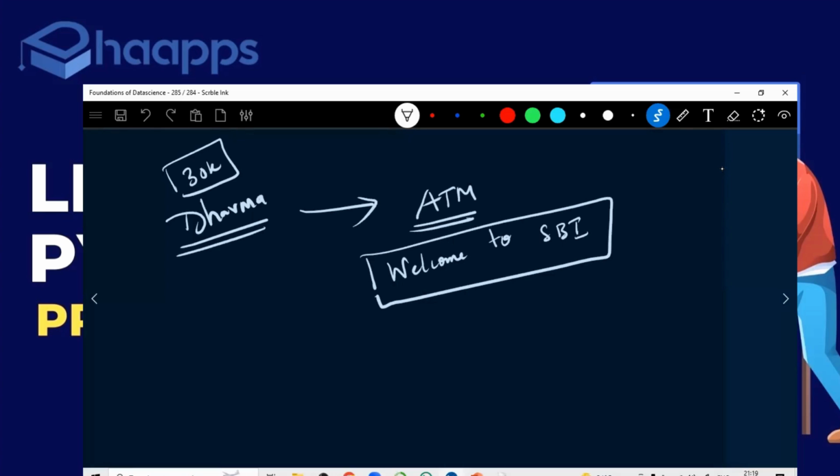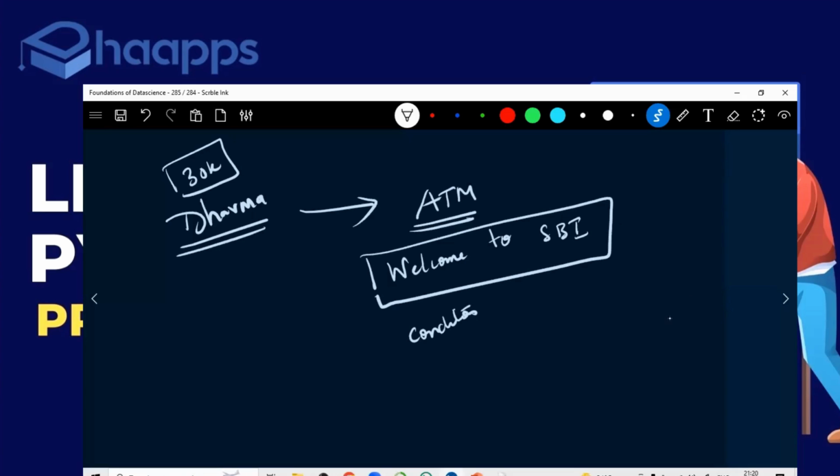It says welcome to SBI, and after that, it will ask you to put the card inside. Whatever card you put inside, that PIN number has to match. So immediately one conditional statement will execute.